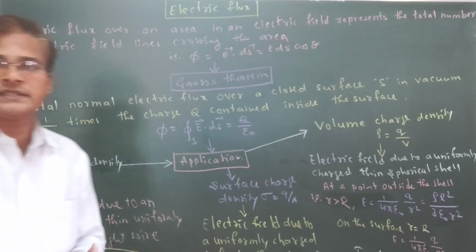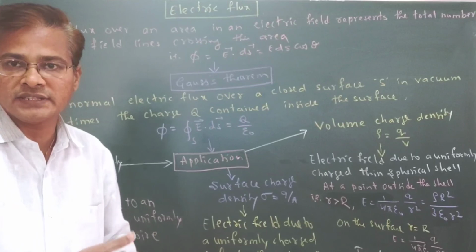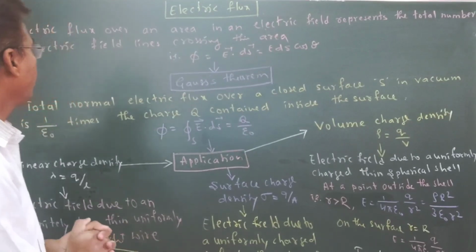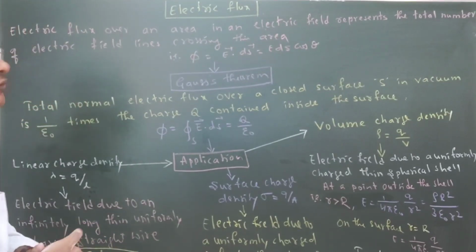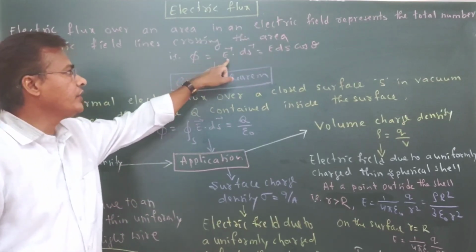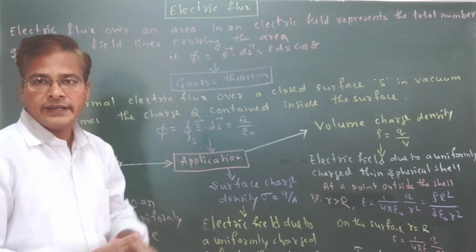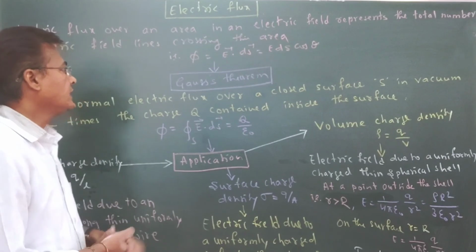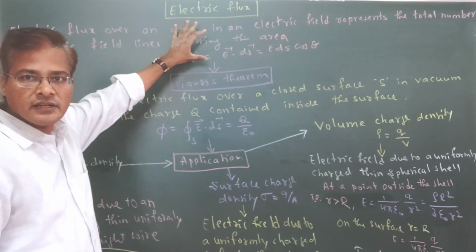Now we can see the last one, that is electric flux. Electric flux over an area in an electric field represents the total number of electric field lines crossing this area. So phi equal to E vector dot ds vector, or E ds cos theta. An application of this is Gauss law.